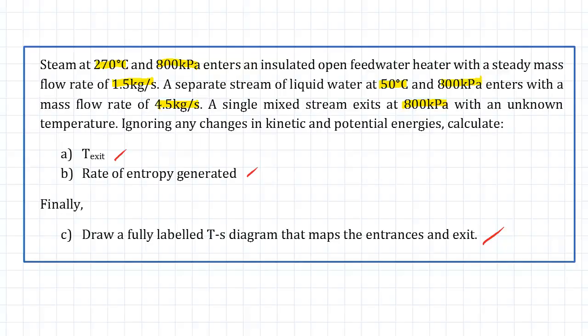So to look at our diagram of our open feed water heater, we have our first entrance over here, state 1. At state 1, the temperature is equal to 270 degrees Celsius from the question. The pressure is 8 bar, since it's 800 kilopascals, and our mass flow rate